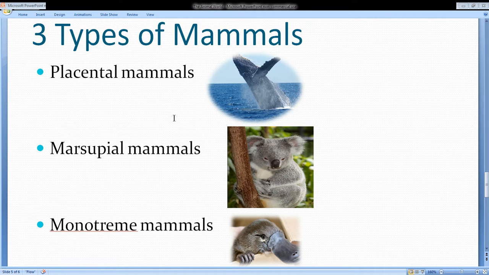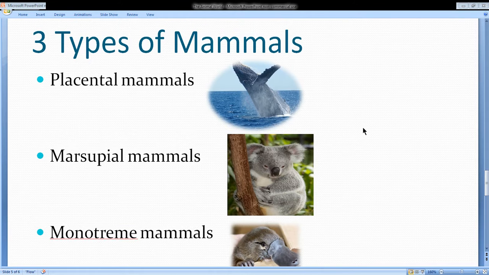You must be thinking, if mammals don't lay eggs, and the Australian platypus and echidna lay eggs, why are they considered mammals? They are considered mammals because of the other two points: they have hair and fur, and they are warm blooded. That's the reason they are considered mammals. So they are given a special name for that, monotremes. They are called monotreme mammals or monotremes.